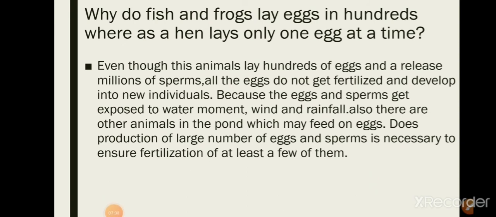That is, once again, in the spring or rainy season, both frogs and toads move to ponds and slow flowing streams, and when the male and female come together in water, the female lays hundreds of eggs, and the male also releases hundreds of sperms.